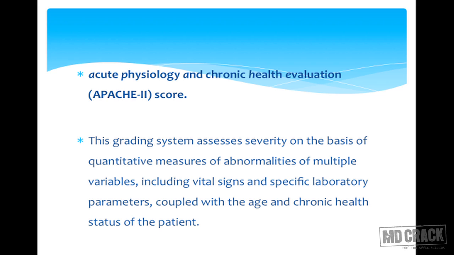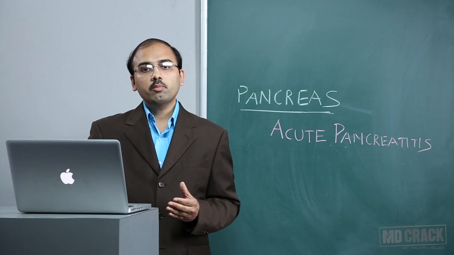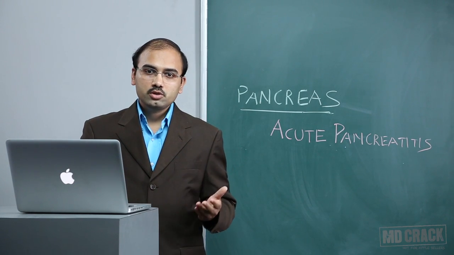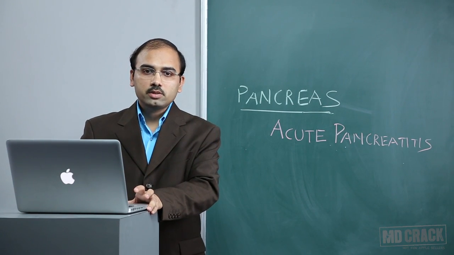Next, apart from Ranson's criteria, we have got the APACHE-II score, which is Acute Physiology and Chronic Health Evaluation. This grading system assesses severity on the basis of quantitative measures of abnormalities of multiple variables, which include vital signs and specific laboratory parameters, coupled with the age and chronic health status of the patients. So this is a very important criteria. Some ICU care will be using these APACHE scores.